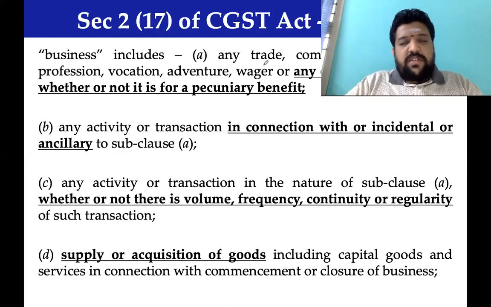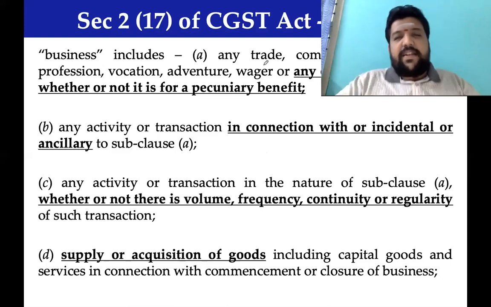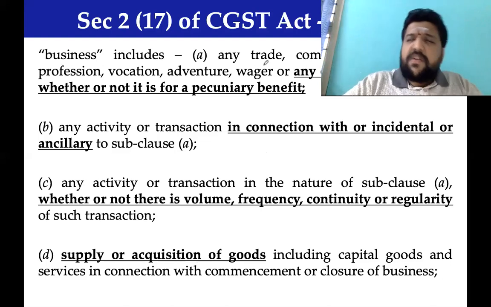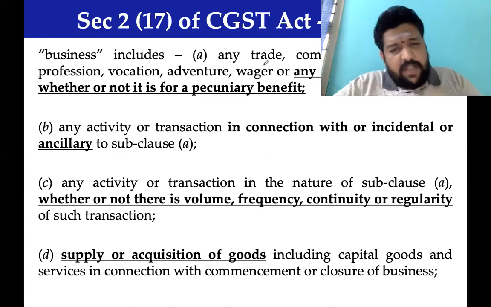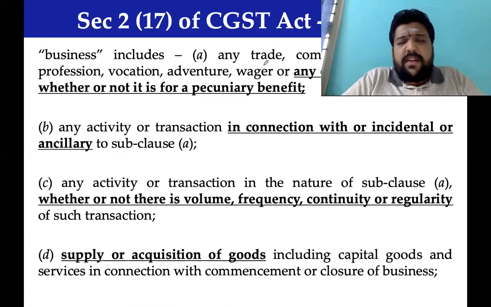Business is section 2, subsection 17, you have to remember. 2(6) aggregate turnover, you have to remember. 2(17) business, you have to remember. 2(31) consideration, you have to remember. I'm not sure about other subsections. Of course 2(52) and 2(102), which talk about goods and services, require remembrance.